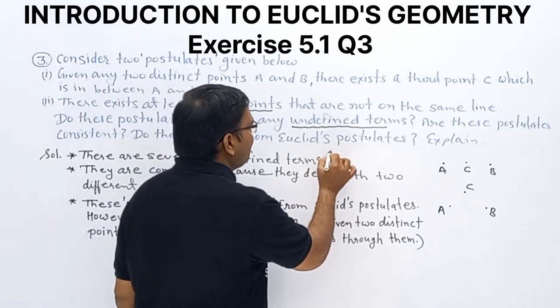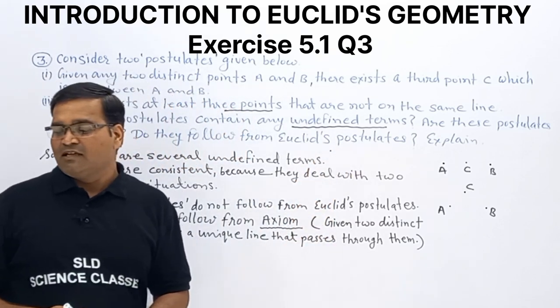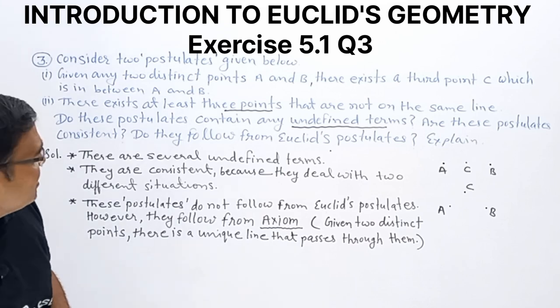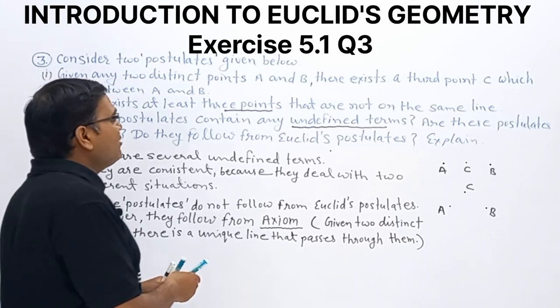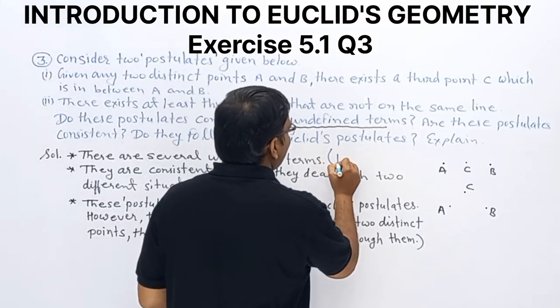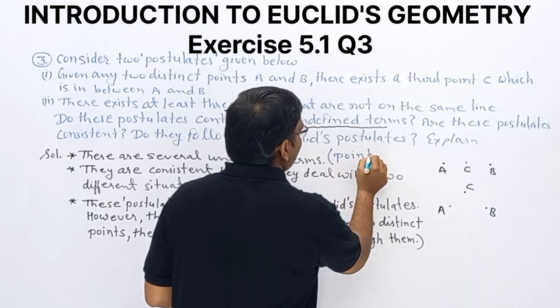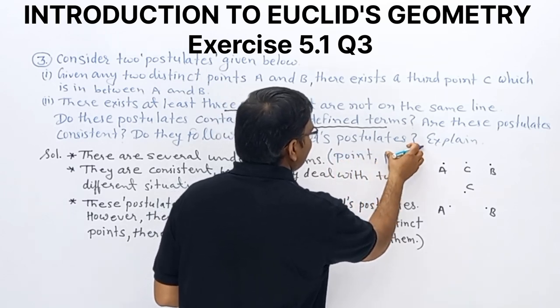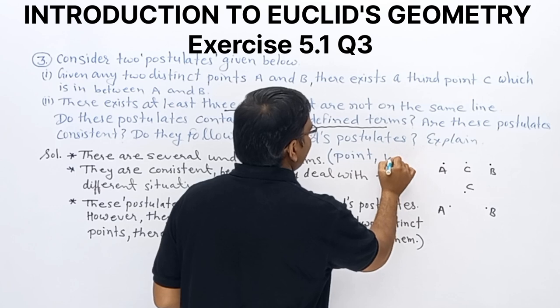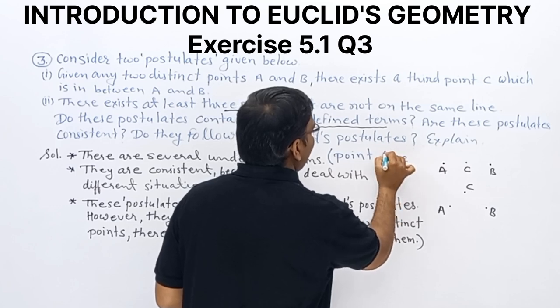What are they? Point and line. These are called undefined terms.